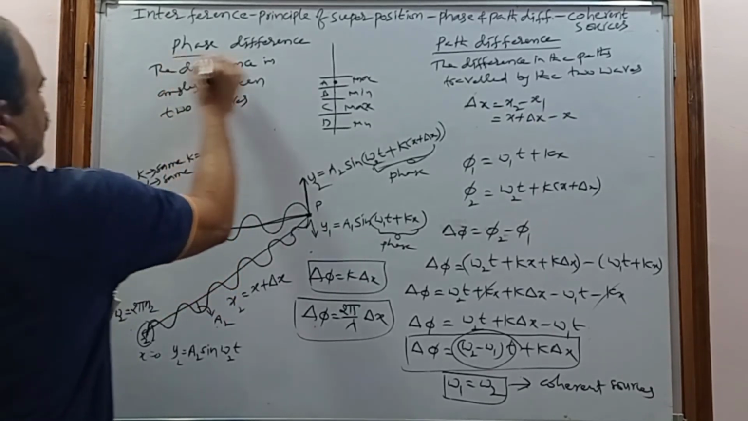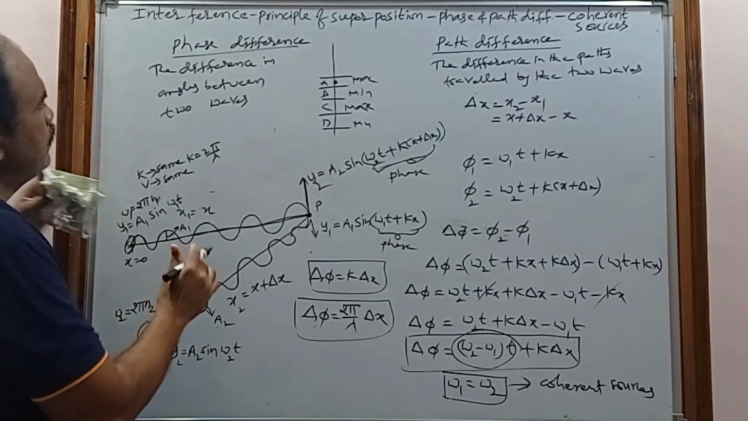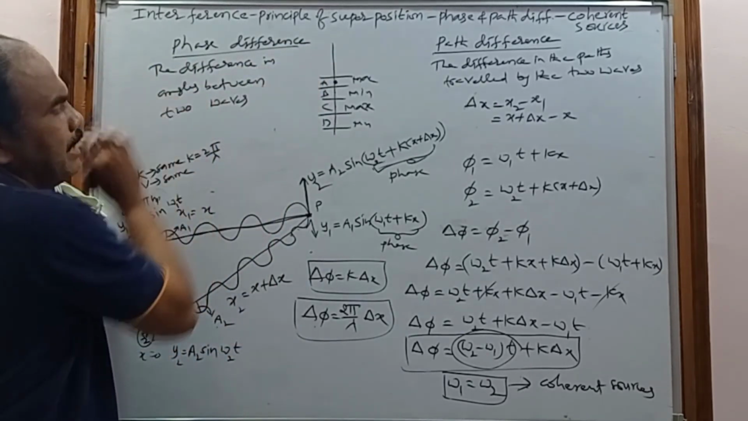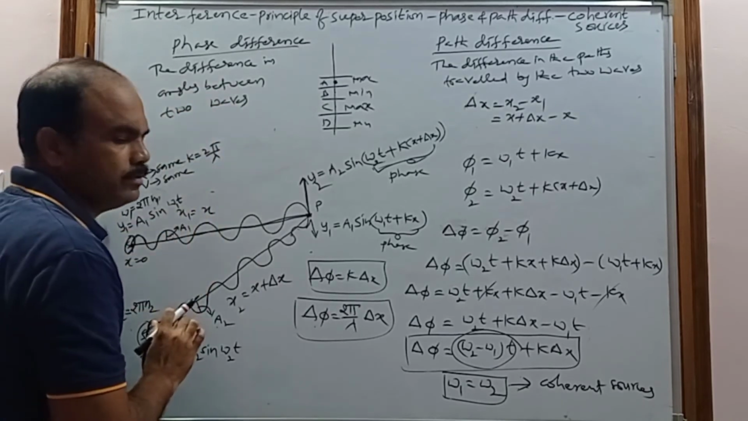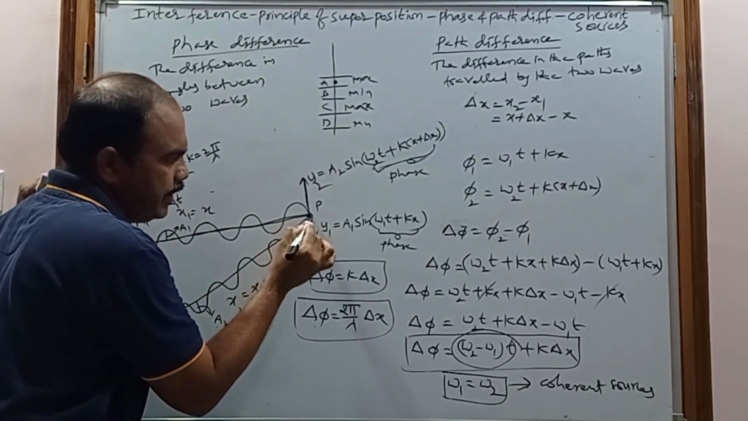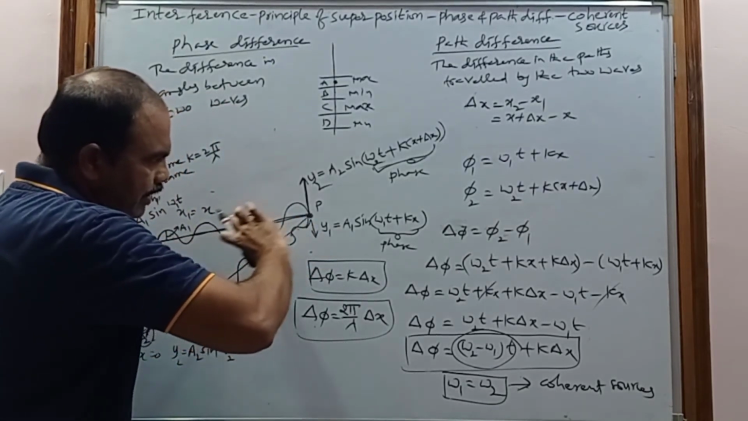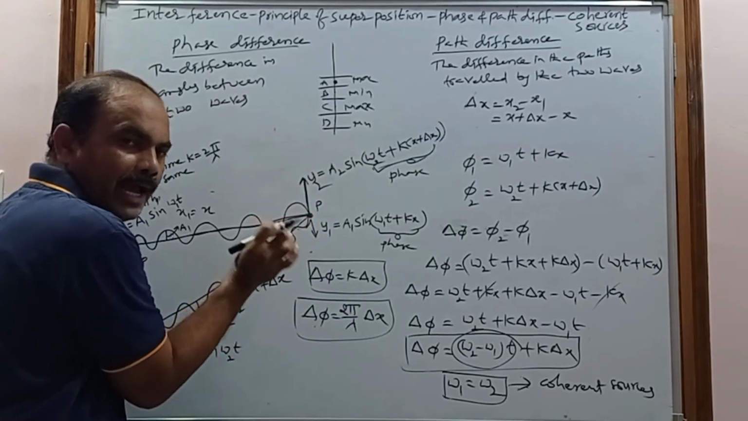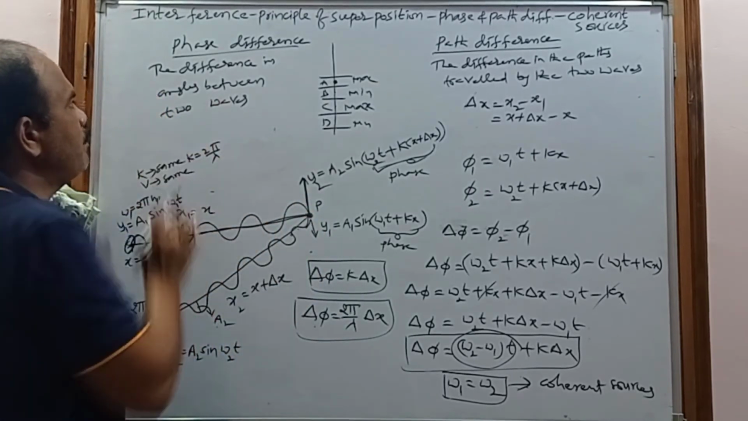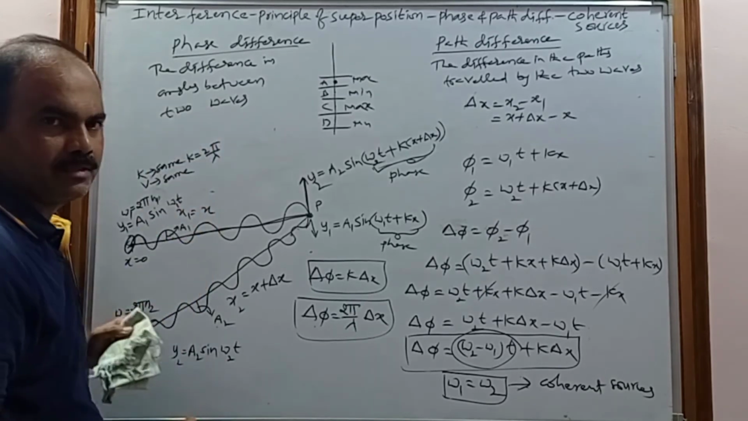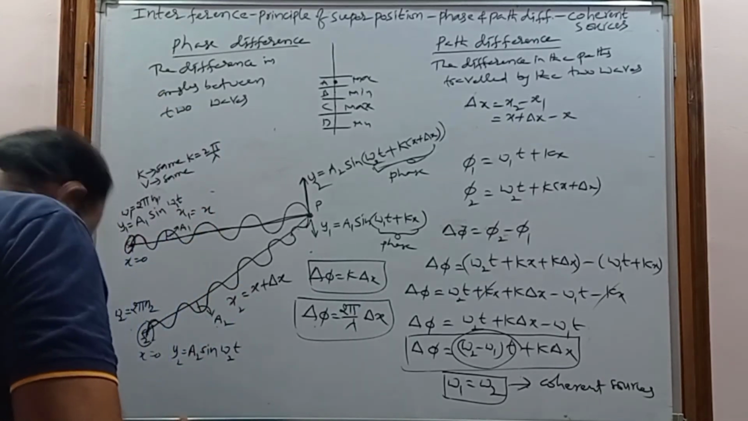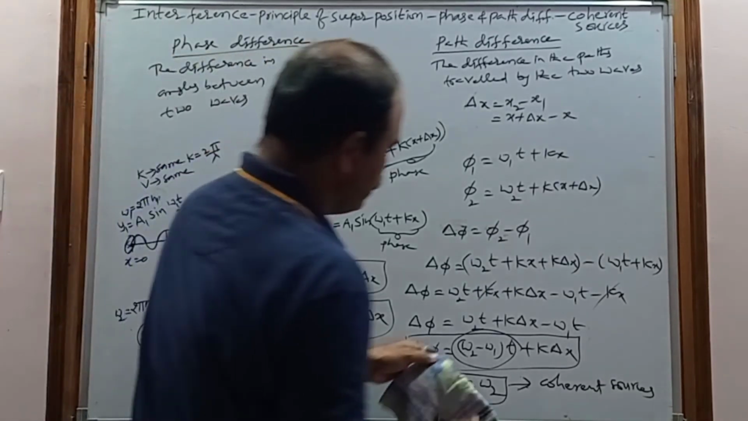So what is the phase difference? The phase difference is nothing but the difference in the angles between the two waves. When the two waves reach this particle after traveling some distances, they have some angular difference. That angular difference is called the phase difference. Now by taking one example you can easily understand.